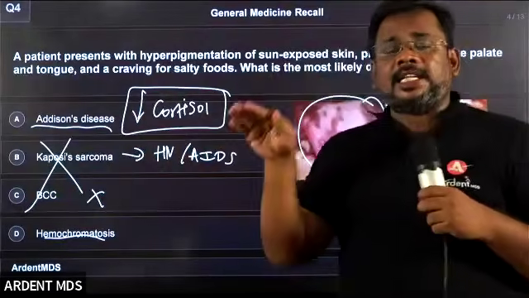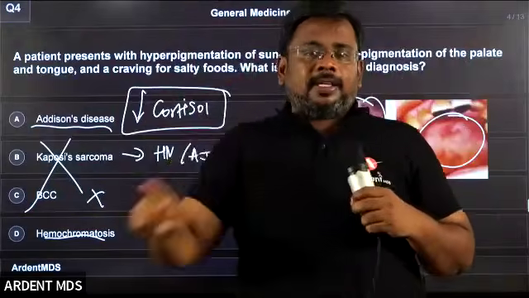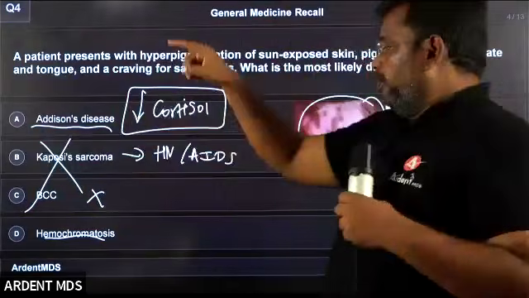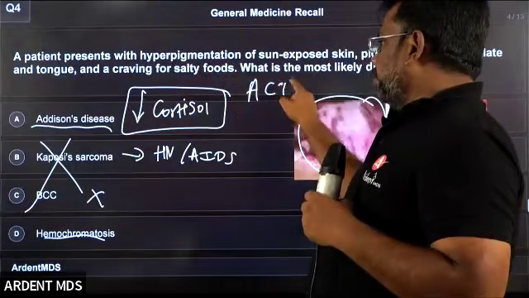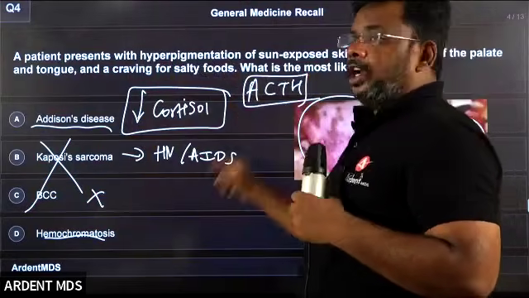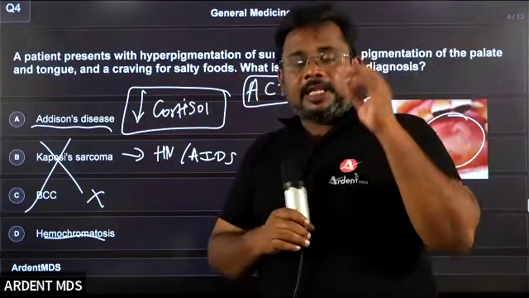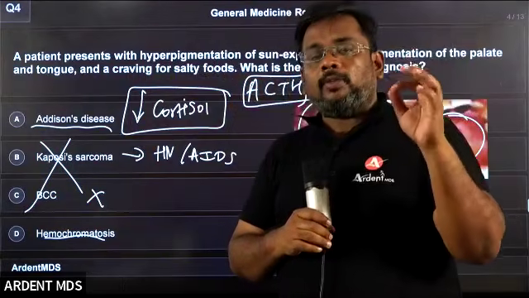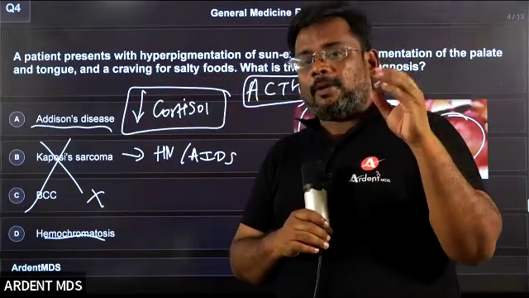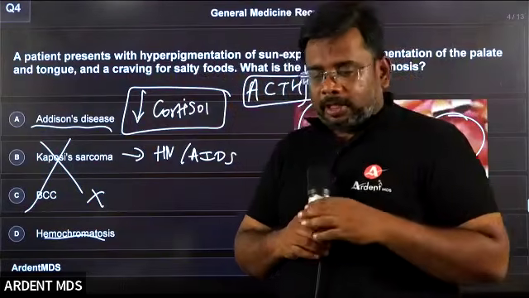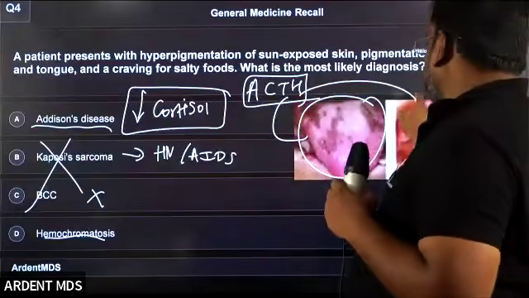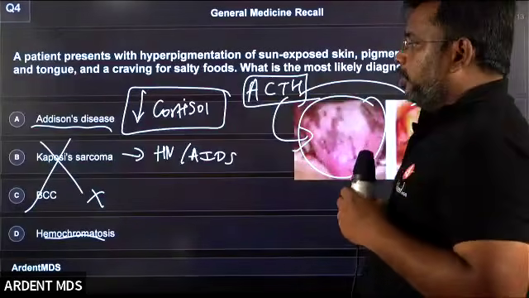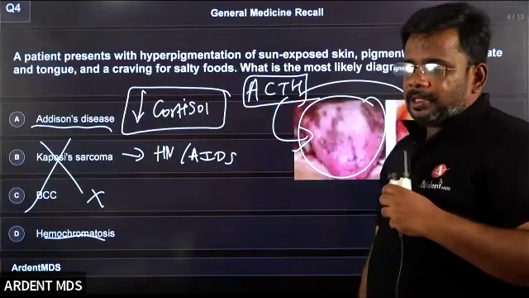Whenever there is decreased cortisol, as a feedback mechanism there is an increased secretion of adrenocorticotropic hormone. This adrenocorticotropic hormone stimulates the melanocytes and produces the pigmentation. So that is responsible for the pigmentation like this. Students, clear, it is Addison disease.